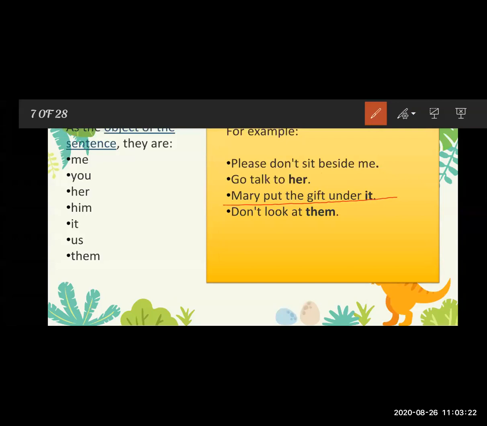In this sentence, Mary is the subject, put is the verb, and the gift is the object. From put to it is the predicate, and here it is working as an object in this sentence.